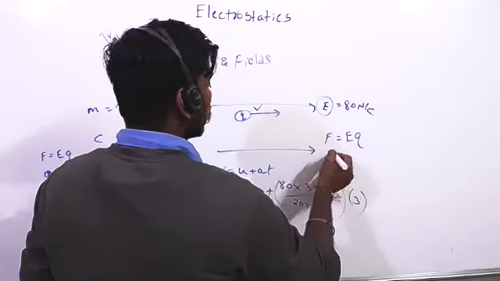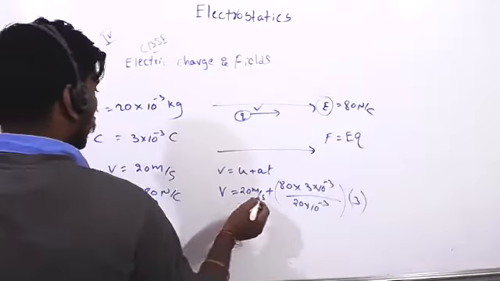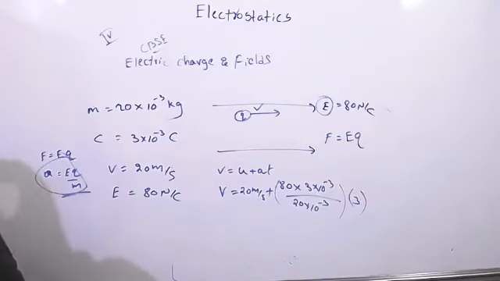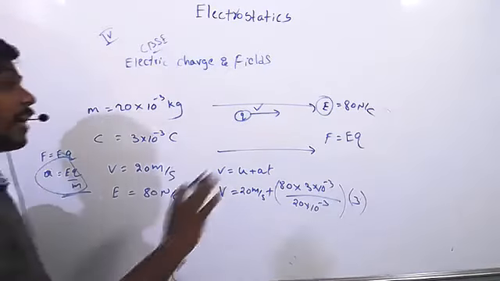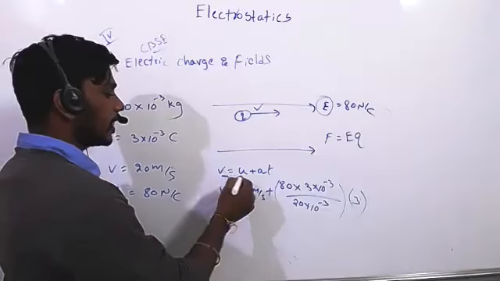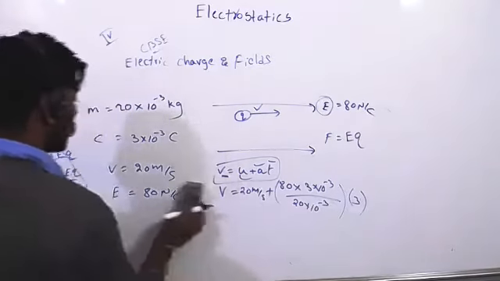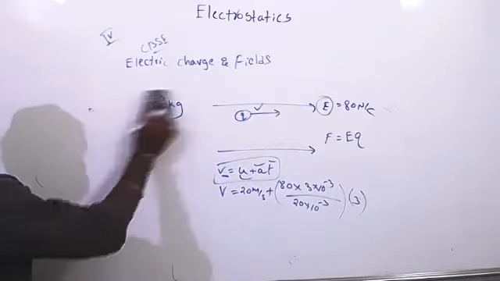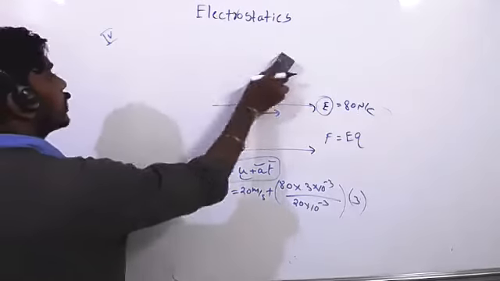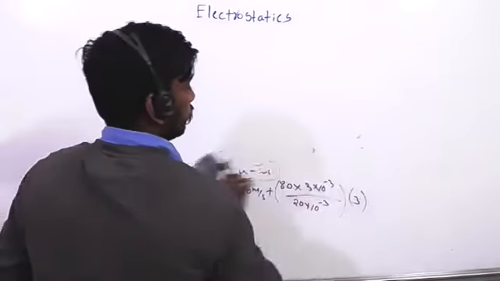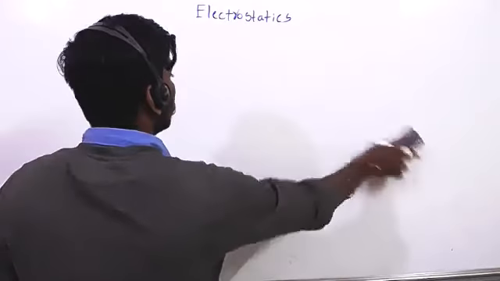From this we have to find acceleration. After 3 seconds, with initial velocity and acceleration given, we can find the velocity. So you should remember this type of question is very important for CBSE.